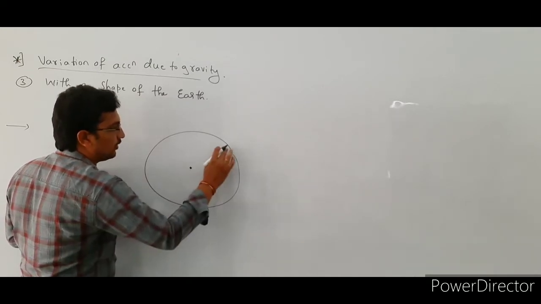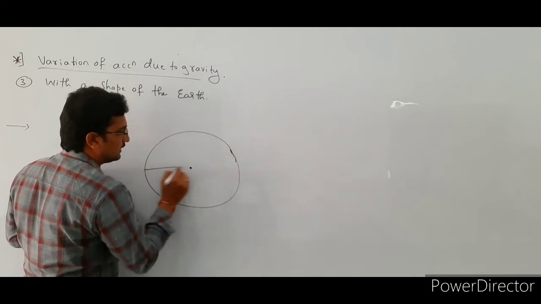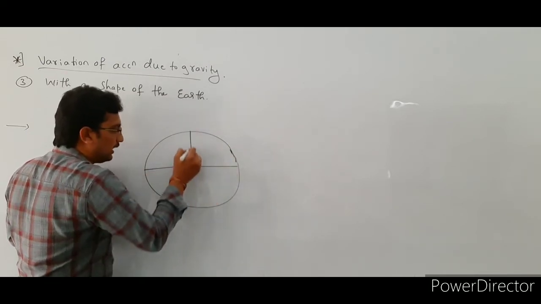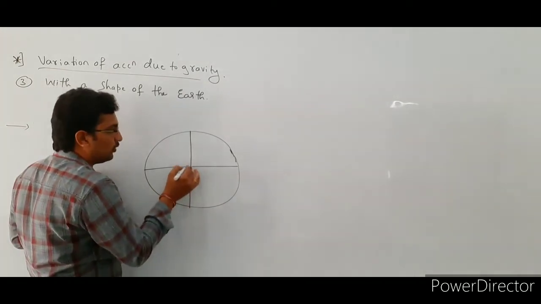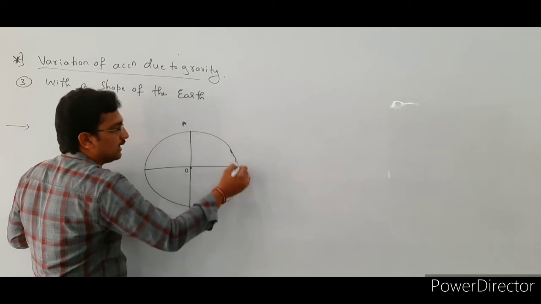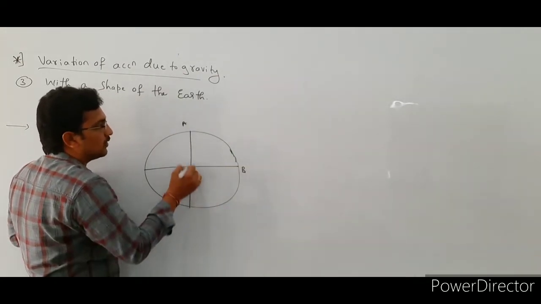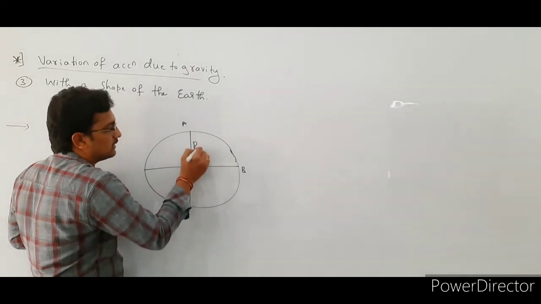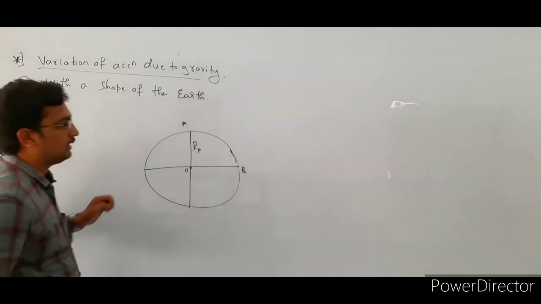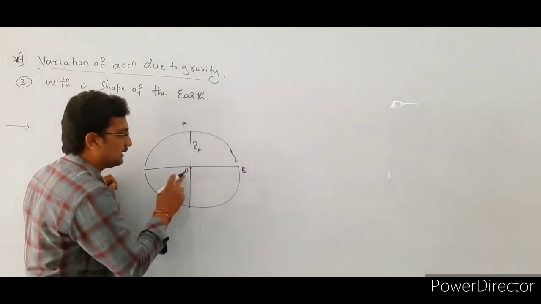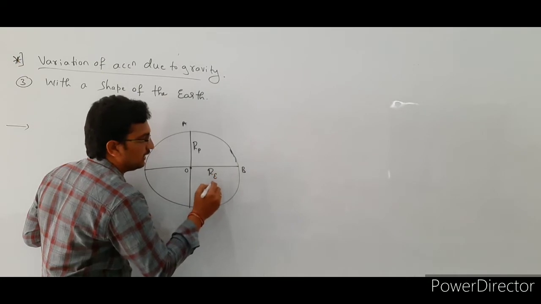So this is the center of the earth, this is the equatorial diameter, and this is the polar diameter. For example, consider this is a point O, this is a point A, and this is a point B. The distance from O to A is known as the polar radius, and the distance from O to B is known as the equatorial radius.